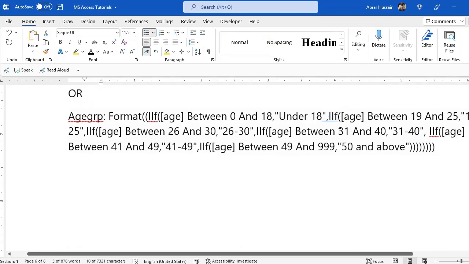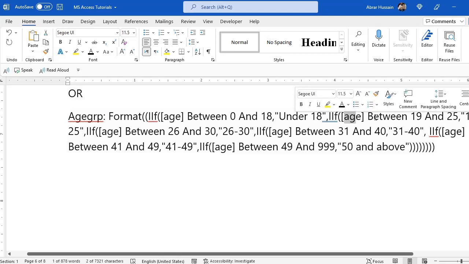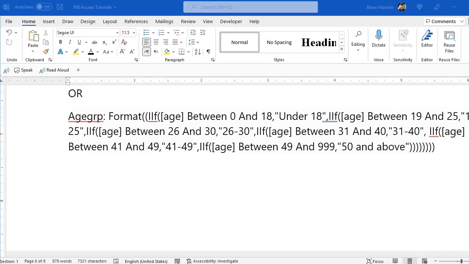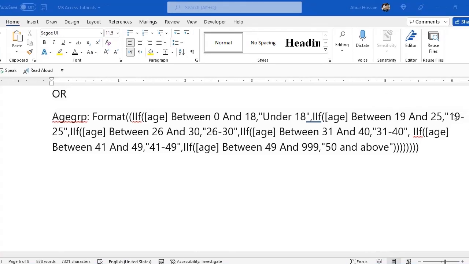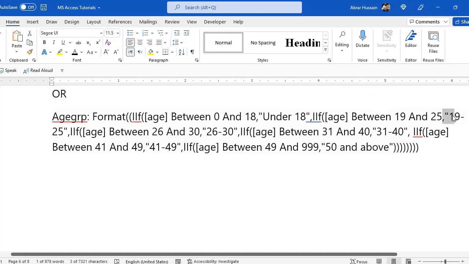Then comma, again IIF, the same as we do in Excel, but there we use IF and here IIF, and we use these square brackets. Then a small bracket, the age column. Now the next criteria, between 19 and 25. If someone is between 19 and 25, you add the criteria 19 to 25. Then comma, IIF, that column name between 26 and 30.